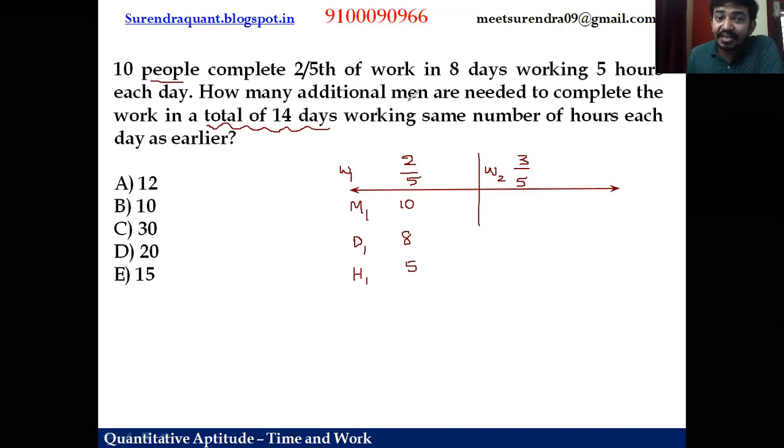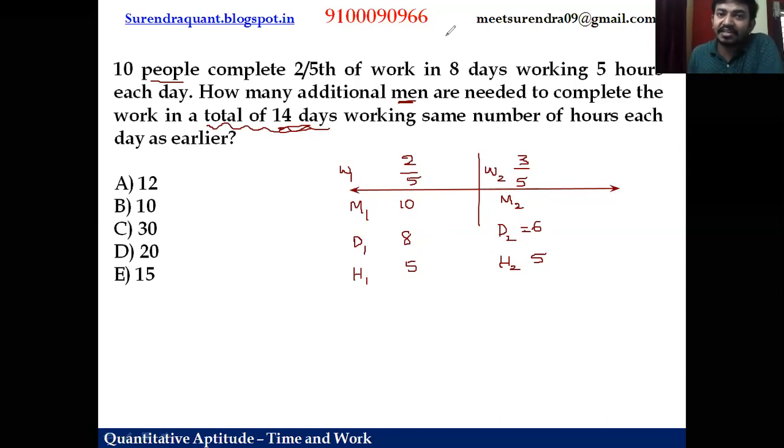How many additional men? We don't know how many men are actually working in the second case. Let us take M2 as M2 only. And they work the same number of hours, so H2 is also 5 hours. And the total work is to be done in 14 days. But out of 14 days, initially they worked for 8 days. So the remaining days are 6 days only. I mean, the balance work, 3/5 of the work, has to finish in the balance 6 days.